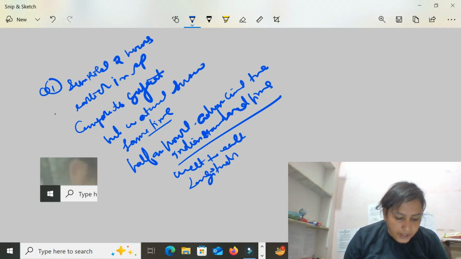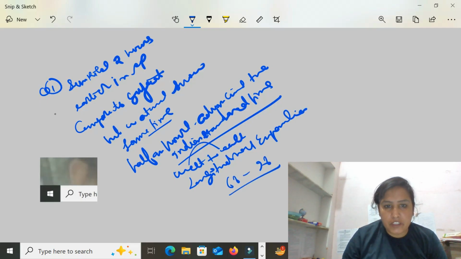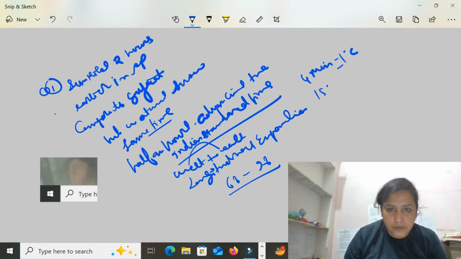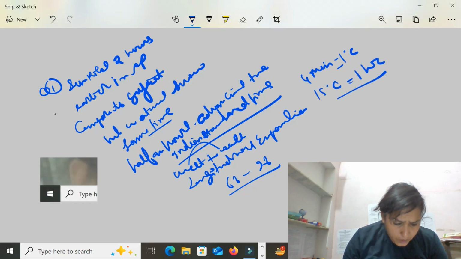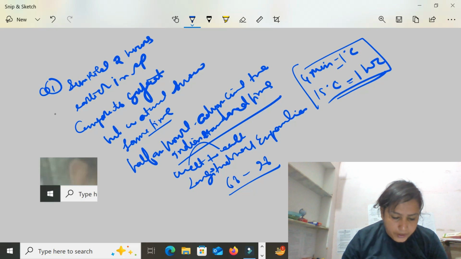Okay. So India's longitudinal extent from west to east is approximately 68 degrees to 98 degrees. Based on the Earth's rotation, it takes 4 minutes to cover 1 degree, and 1 hour to cover 15 degrees. 15 degrees equals 1 hour.